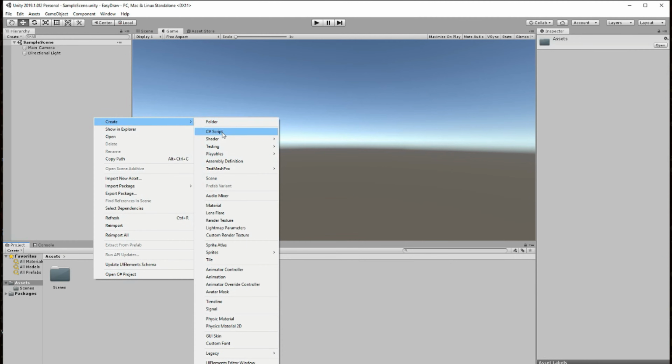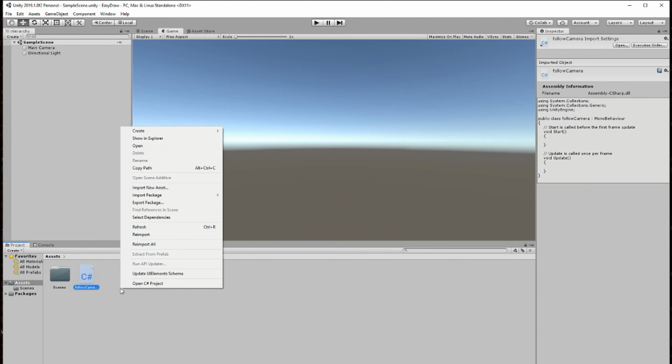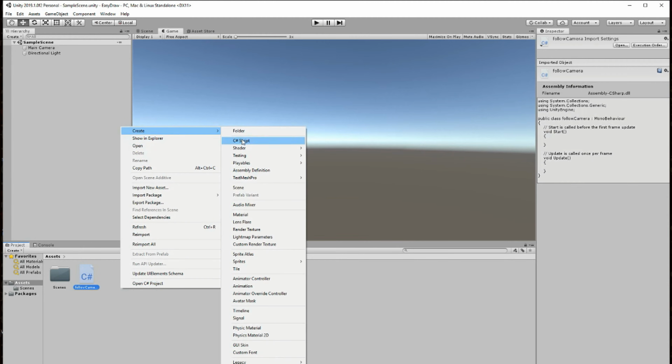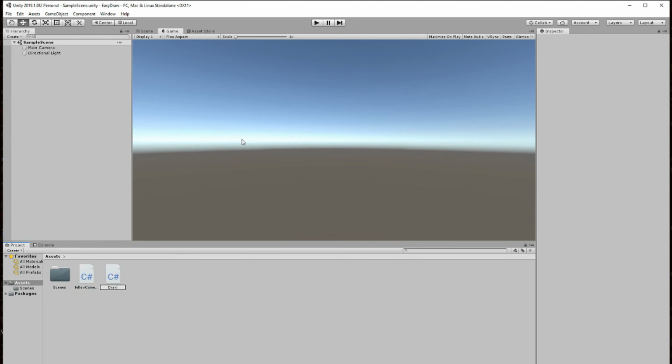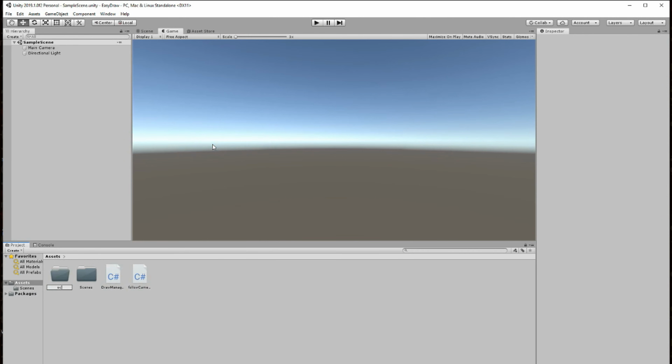Create C# script. I'm going to need a follow camera, and then I will also need a draw manager. Really simple. I'm actually going to create a folder and just put these two scripts in there.